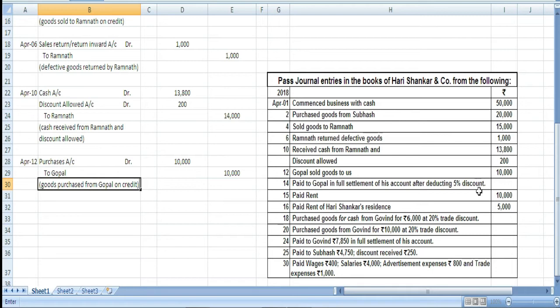How much is 5% discount of 10,000? It is 500. So here again 3 accounts will be affected. Since Gopal is selling goods to us, this time we are going to receive discount.